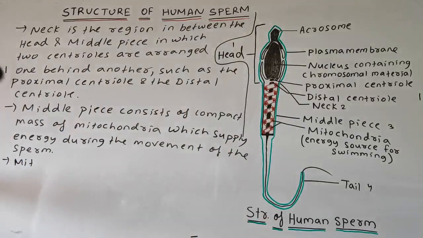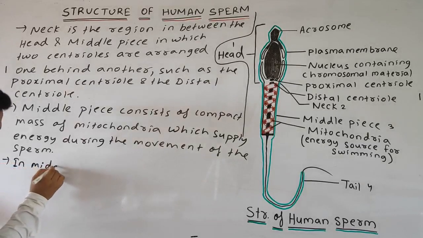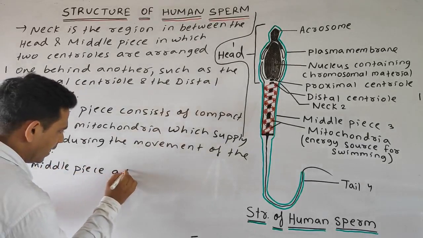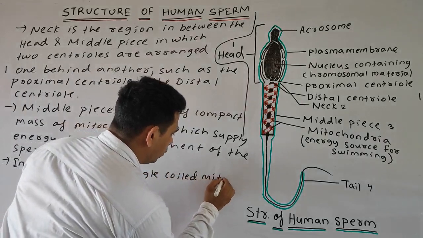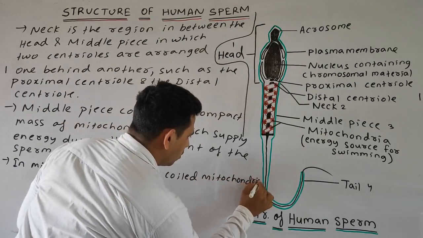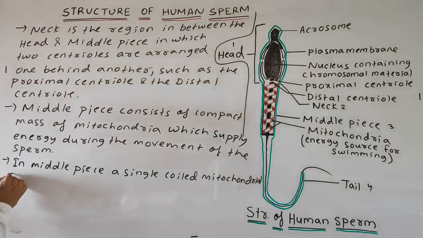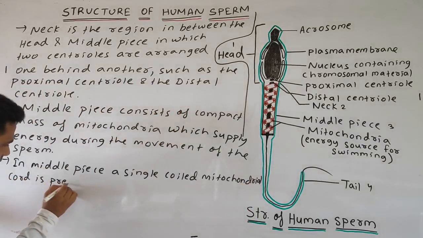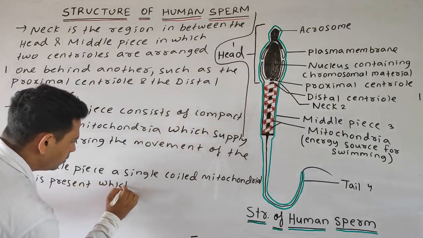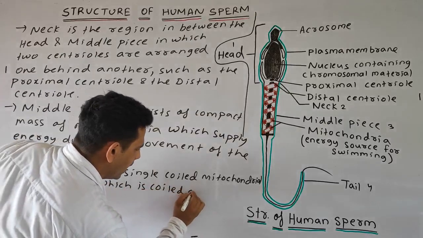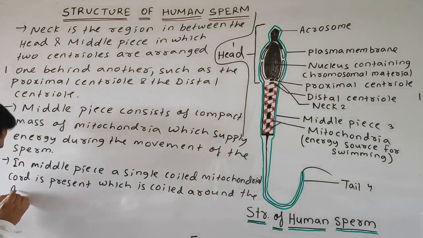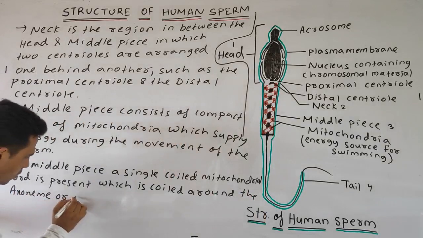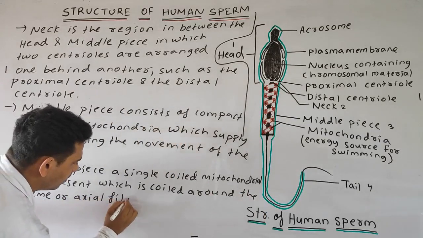Or simply we can write, in the middle piece a single coiled mitochondrial cord is present, which is coiled around the axoneme or axial filament.